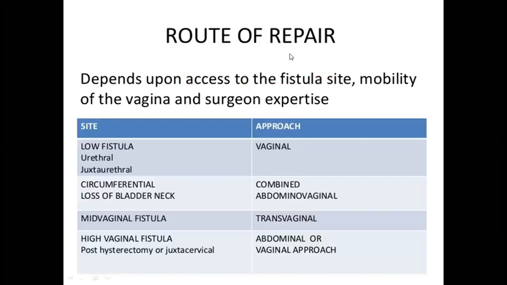Then surgical procedures can be depending upon the approach. The approach can be vaginal approach or abdominal approach or combined approach.